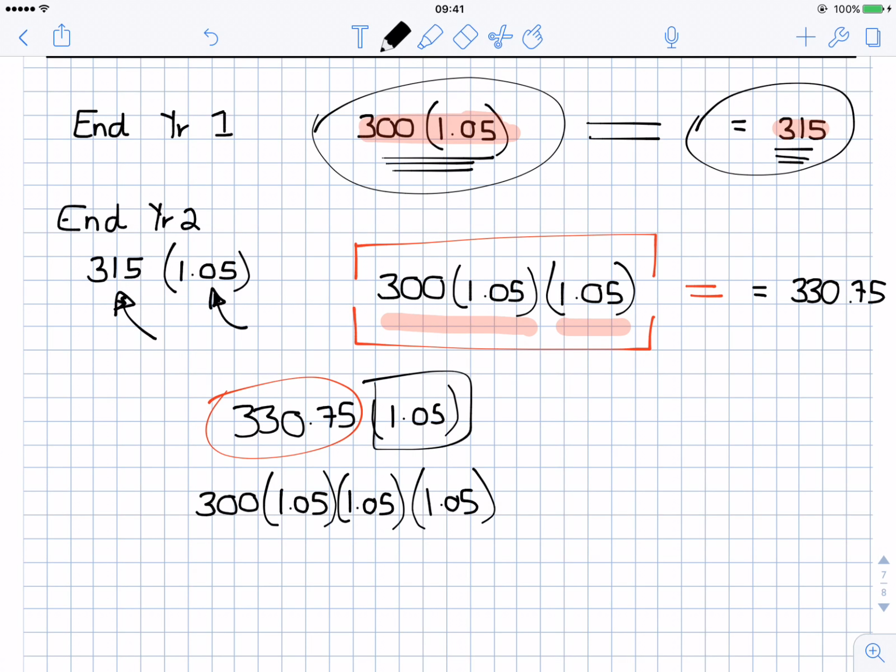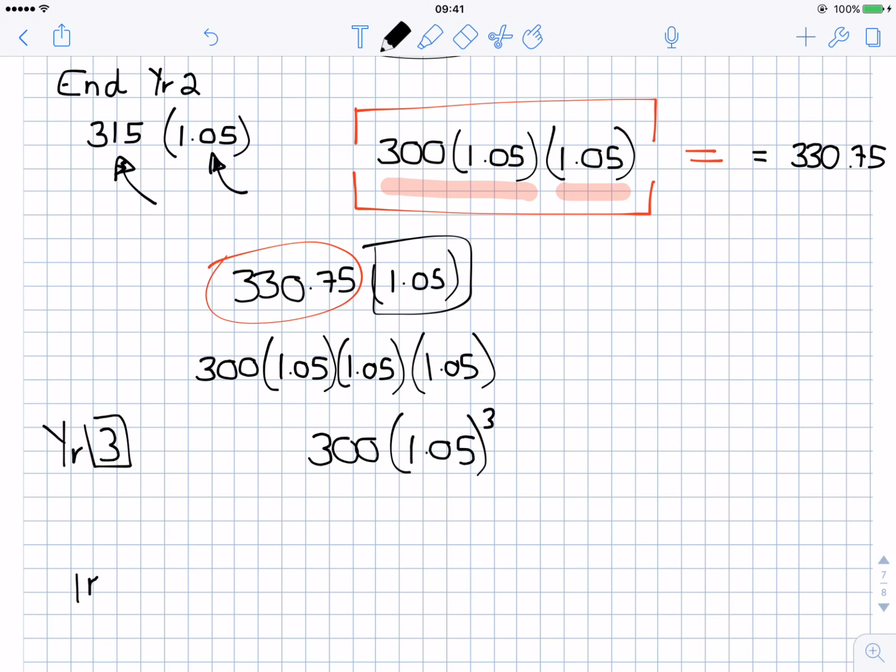So do you see what we have here? We basically have, at the end of year 3, 300 by 1.05 by itself 3 times, or in other words, 1.05 cubed. At the end of year 7, we would have 300 by 1.05 to the power of 7.